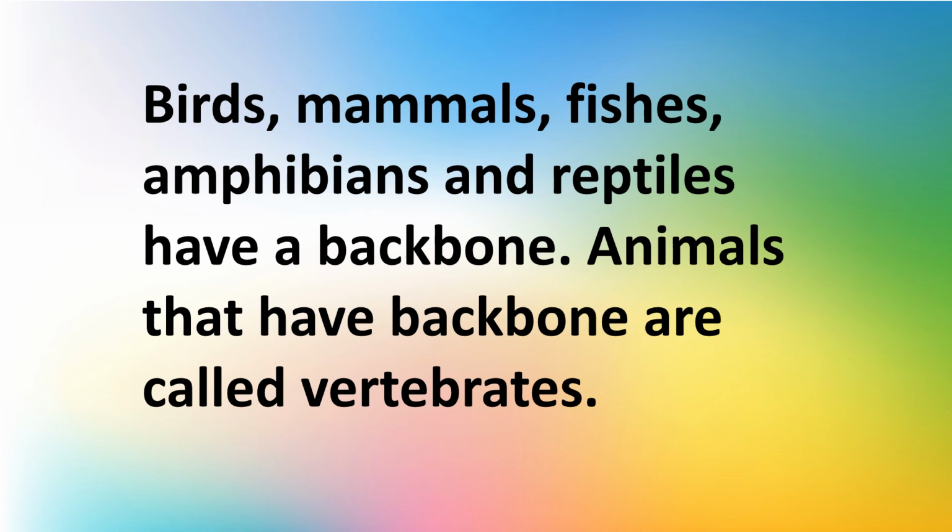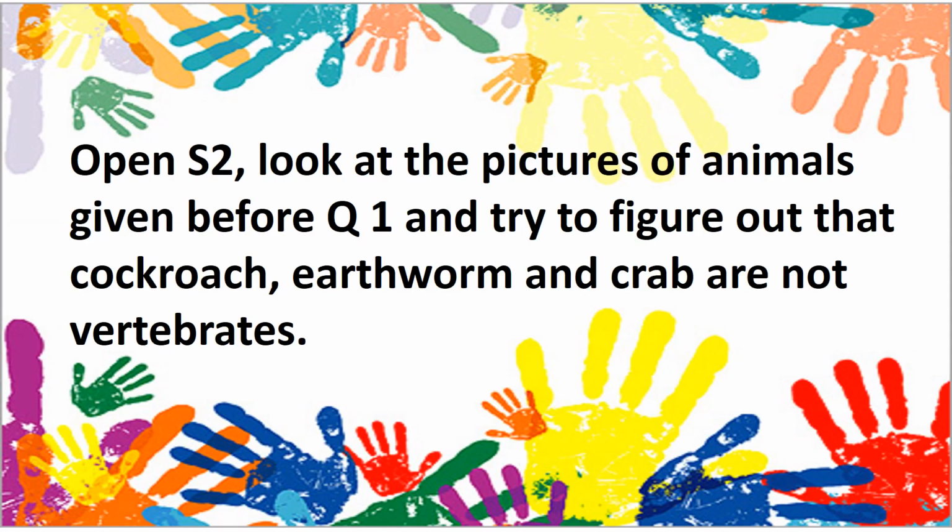Dear students, on the basis of different characteristics, we have divided animals into different categories like birds, mammals, fishes, amphibians and reptiles in our last class. Today I want to tell you that these animals have a backbone, and the animals which have backbones are called vertebrates.